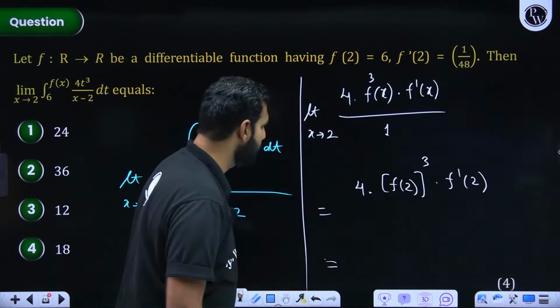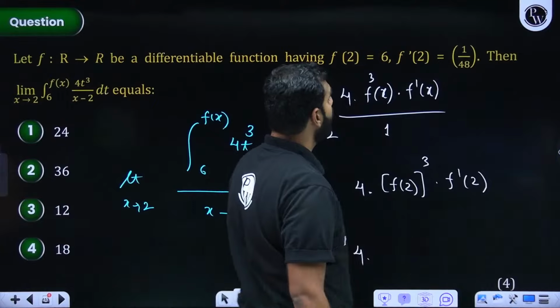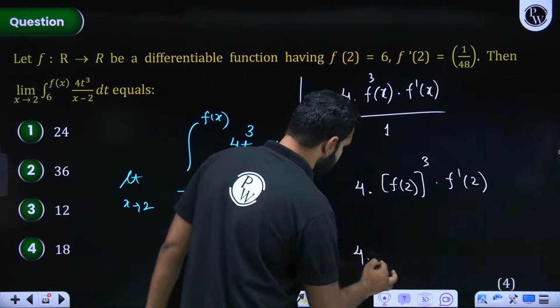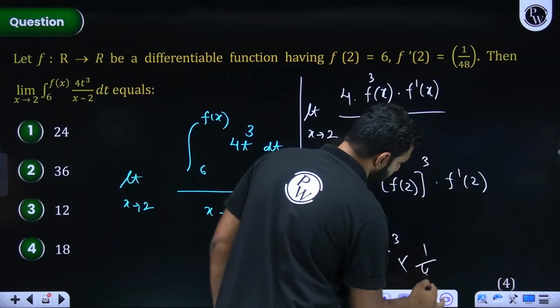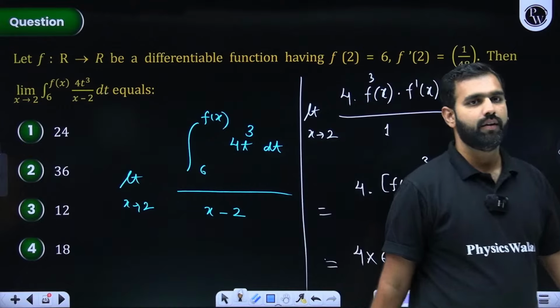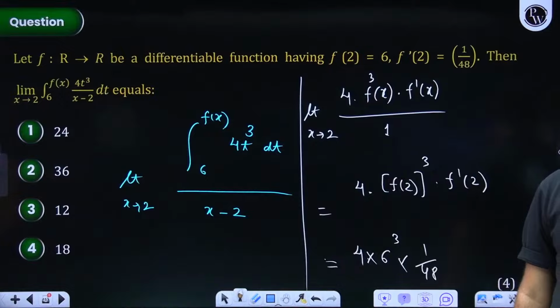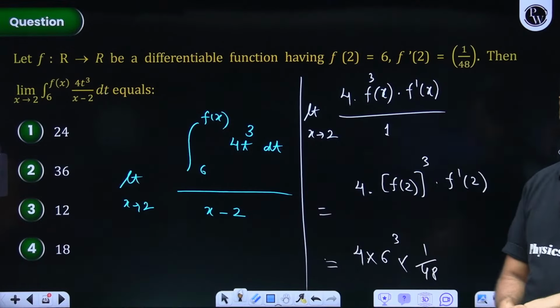Can you not do it by yourself? 4 times f(2) cube, what is f(2)? That is 6. So this should be 6 cube, and this is f'(2), which is 1 by 48. Can you do that calculation by yourself? Okay, that's great, Kala Kaddu, if you could recognize this.